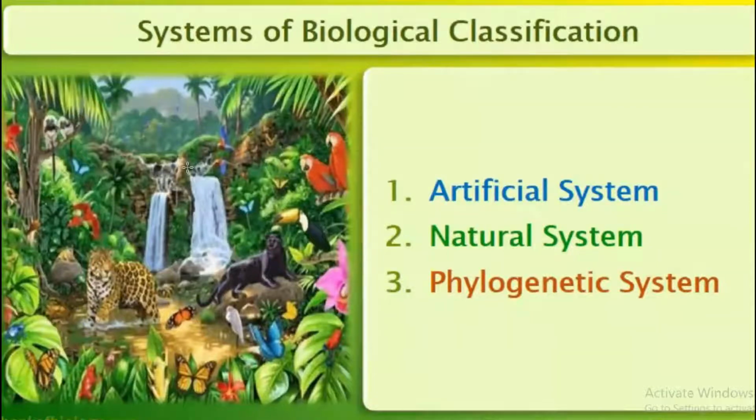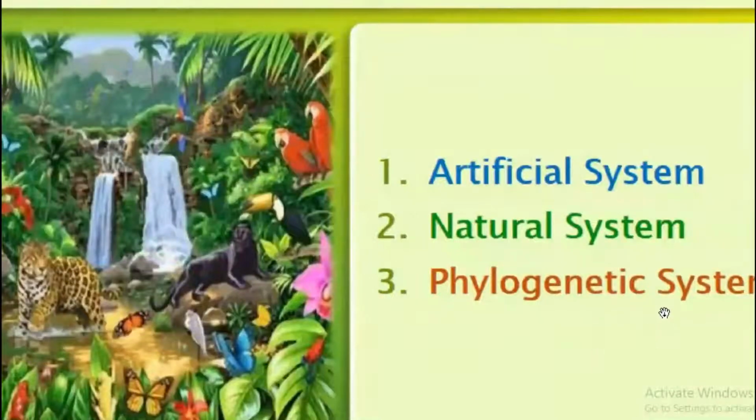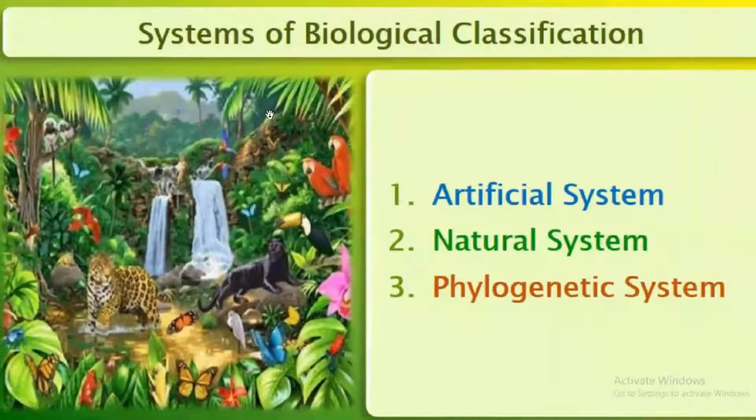To understand some of the concerns that influenced the classification system, then the systems of biological classification that includes three systems. One is artificial system, and the second one is natural system. Third one is phylogenetic system. Let us see one by one.